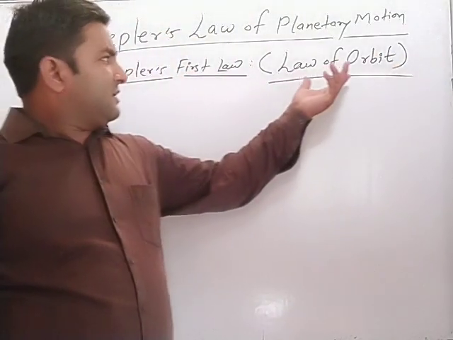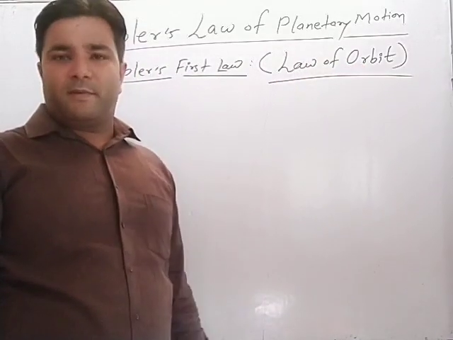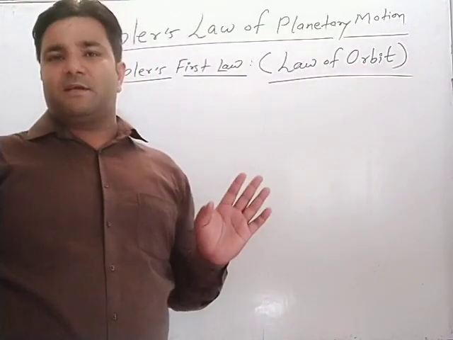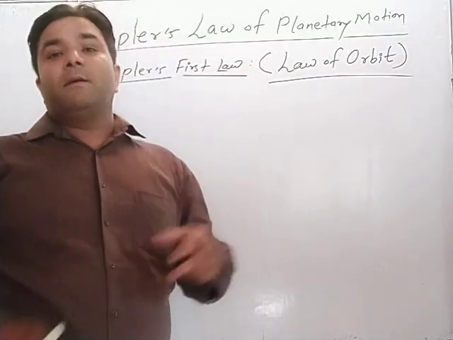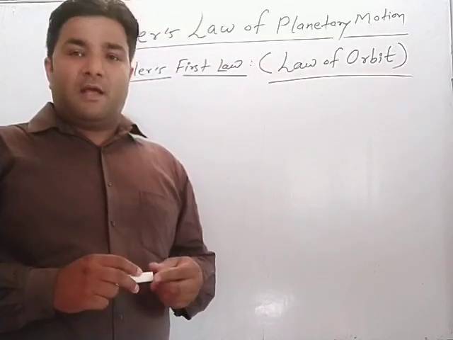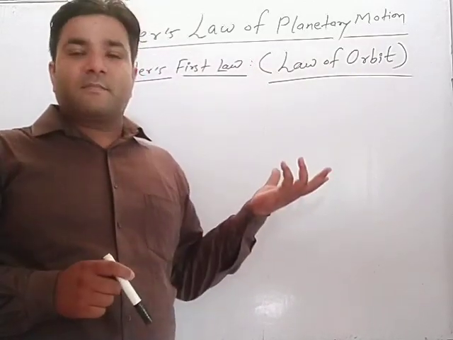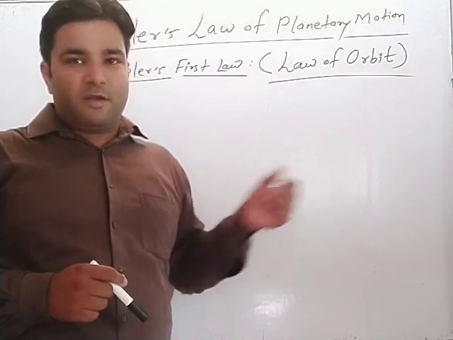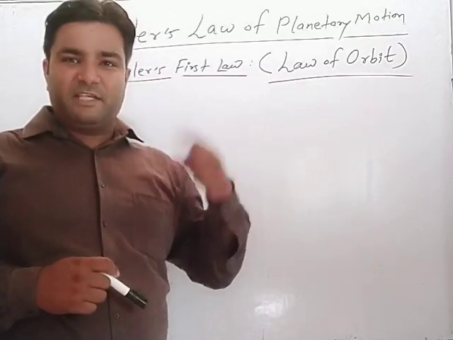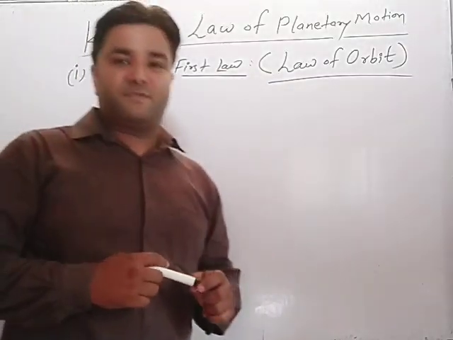Why this other name, law of orbit? Because the statement of Kepler's law is based on the path, and the path has another name, that is orbit, and the path here has a special shape, that is an ellipse.